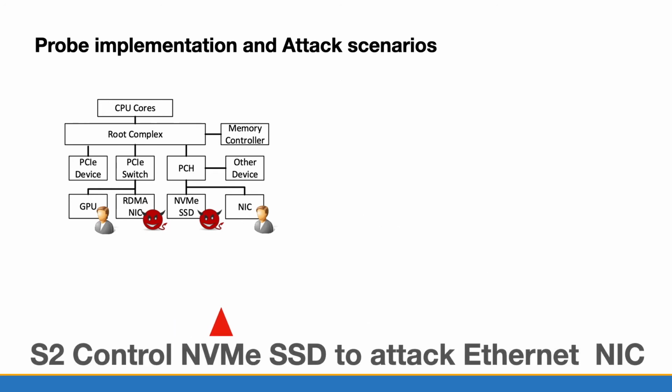In the second scenario, the shared switch is the PCH. When the victim is using an Ethernet card, the attacker can probe the NVMe SSD at a high frequency to introduce PCIe congestion, and then measure the delays at the same time.